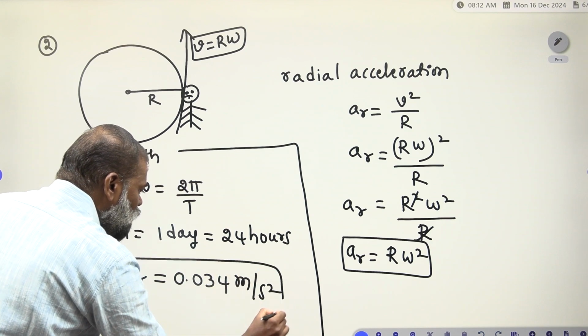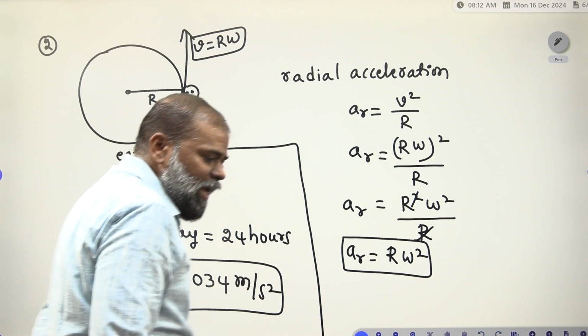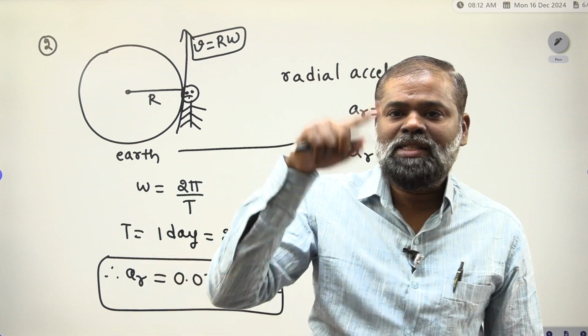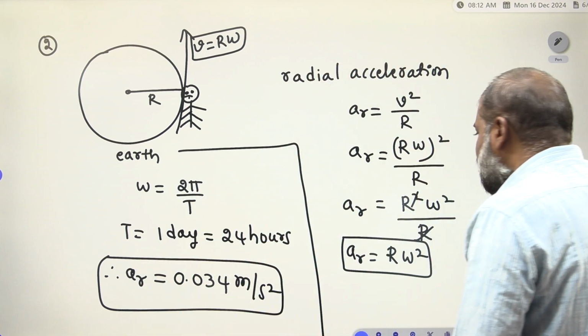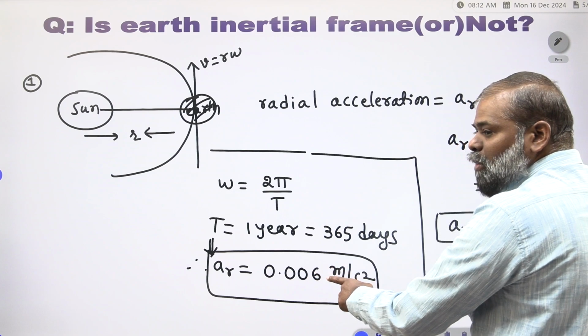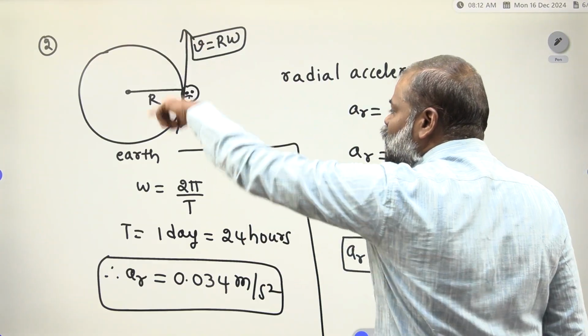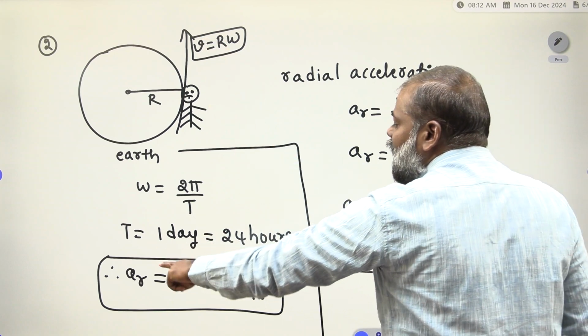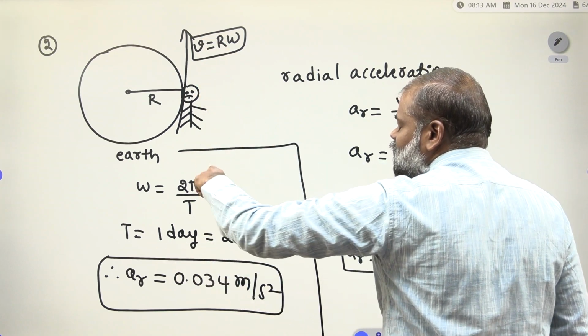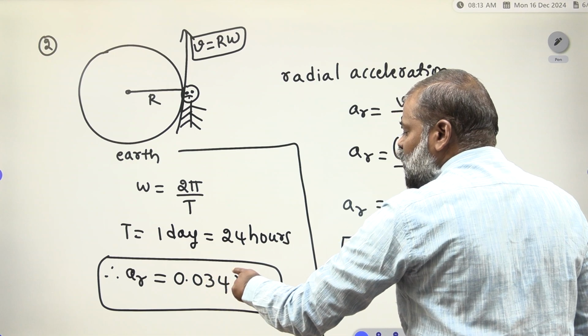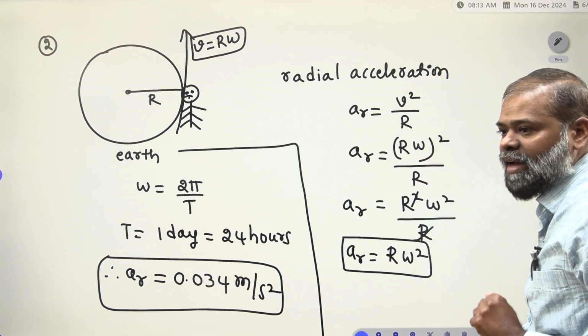Earth revolving around the sun gives 0.006 meter per second square. Earth revolving on its own axis gives the acceleration of the person on the surface as 0.034 meter per second square.